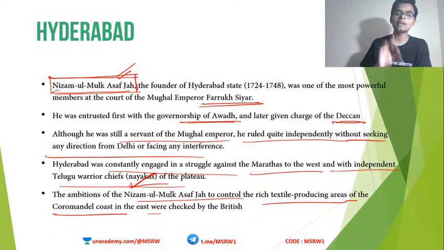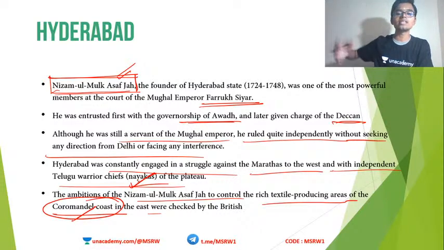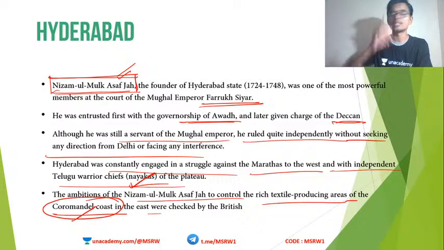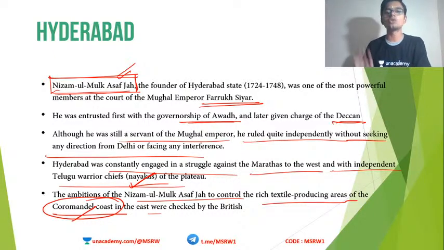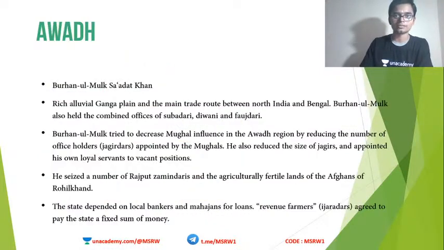So Nizamul Mulk Asaf Jah wanted to increase his territory of Hyderabad, and for that purpose he tried to annex the Coromandel coast in the east, which was a rich textile producing region. He tried to annex this, but although he managed to get some area under his control, later he was stopped by the British. The English East India Company was established by this time, and the English managed to finally stop Nizamul Mulk Asaf Jah. This is Hyderabad.